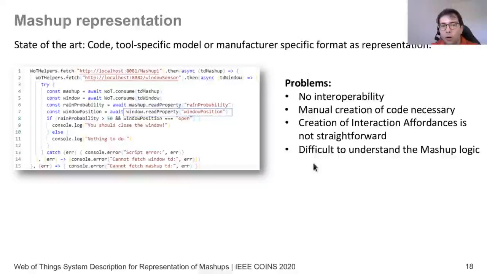As with any code, in this case it might be a simple case, but the code can get complicated, and it will then be difficult to understand the actual logic inside the mashup. Thus, we say that a new representation format is required if we want to increase the usability of these mashups.